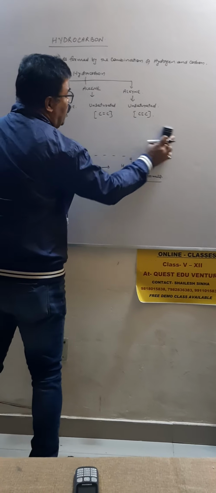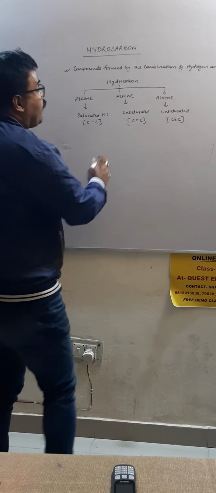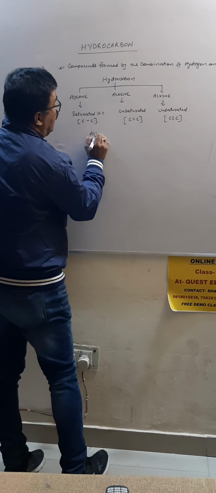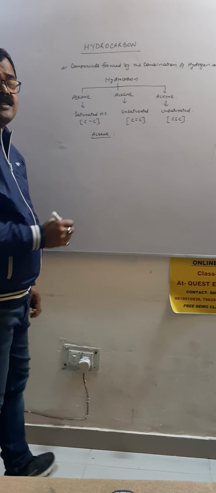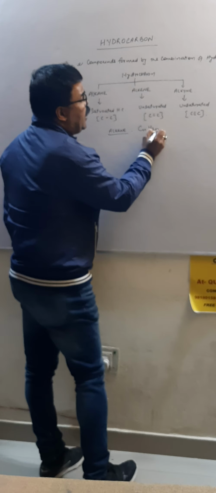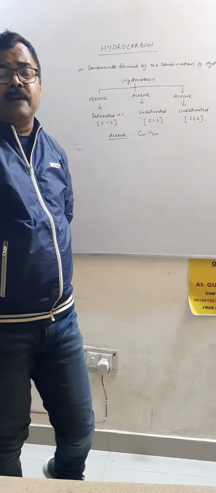Now, we will say unsaturated, that is alkene. The general formula is CnH2n. CnH2n. Once again, n is the number of carbon.